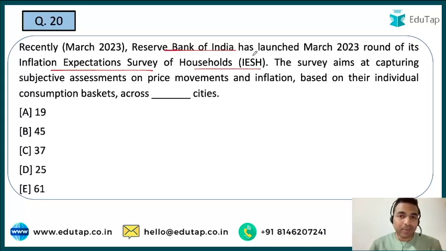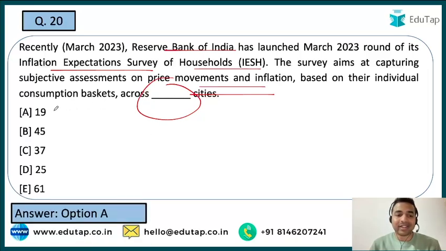Now the second important point is that what is exactly the aim? The aim is to capture the subjective assessment on the price movements and inflation. But guys, question यहाँ पर काफ़ी off the track है. The question is basically that in how many cities this particular survey data was taken in order to get the results, कितनी cities के अंदर basically इसको लिया गया था. That is what the question is all about, and the right answer is option A, that is 19 cities.